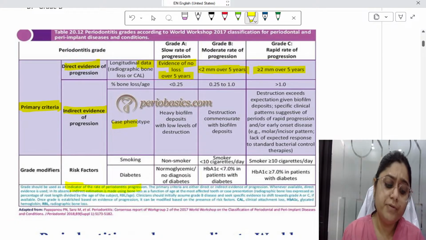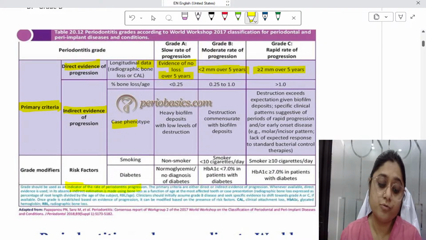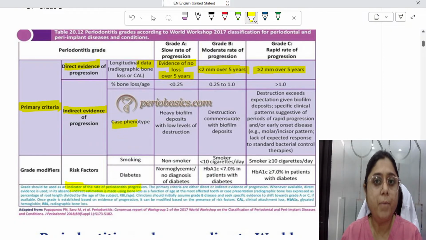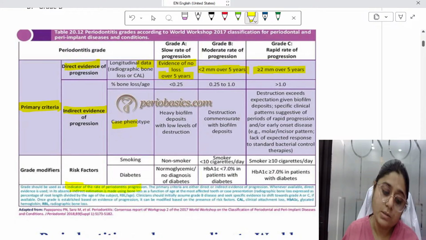So the percentage of bone loss, if it is less than 0.25, it is slow rate of progression. In moderate, it is 0.25 to 1, and in rapid, it is more than 1. Okay. In case phenotype, heavy deposits are present with low levels of destruction, means the patient will have large amount of calculus, but the amount of bone loss will not be that much. In grade B, the destruction commensurates with the amount of deposits, means the patient has high amount of deposits, plus he or she has that much amount of bone loss as well.